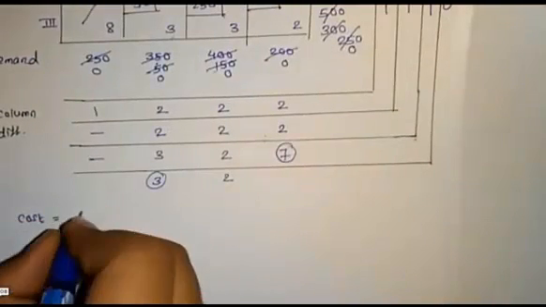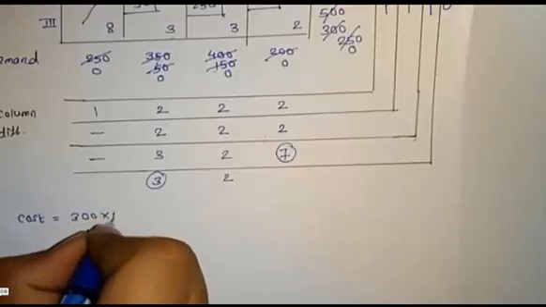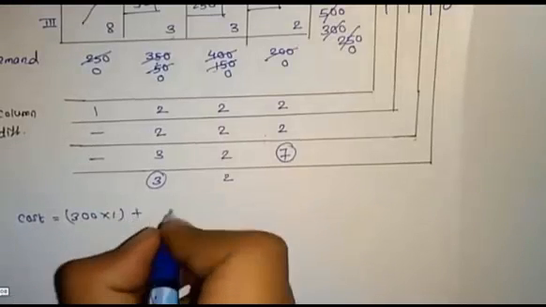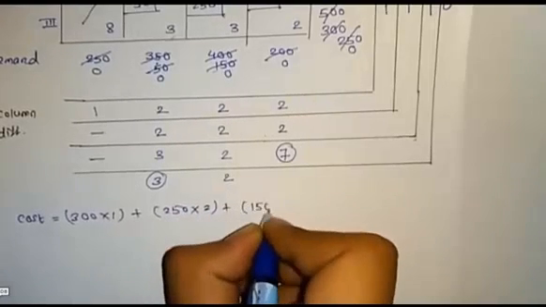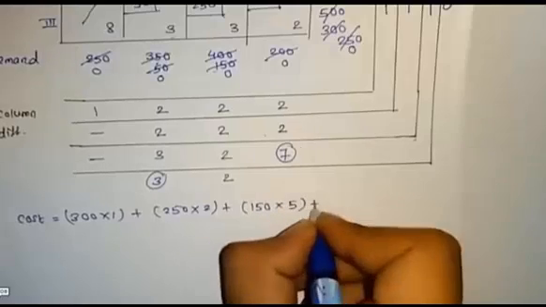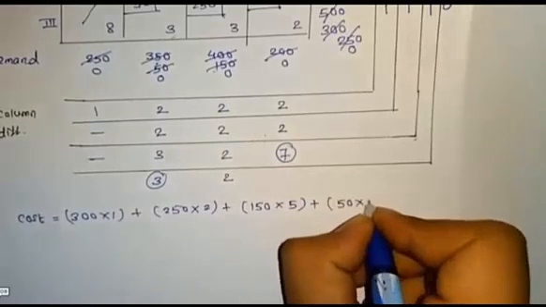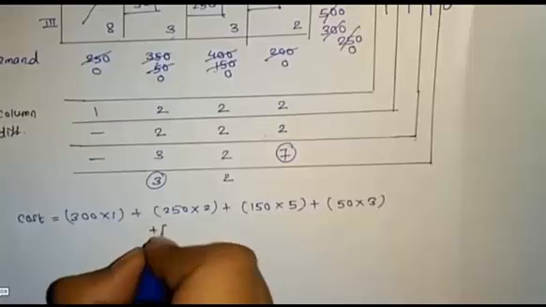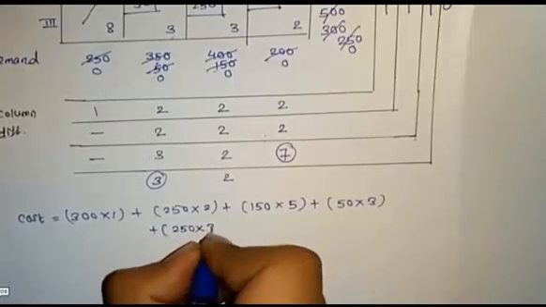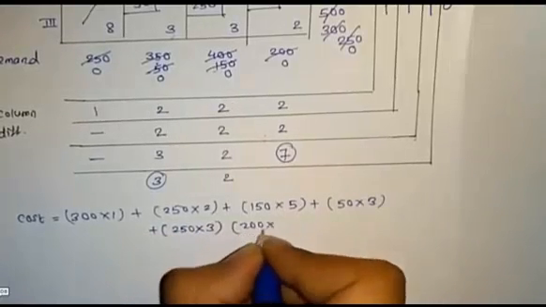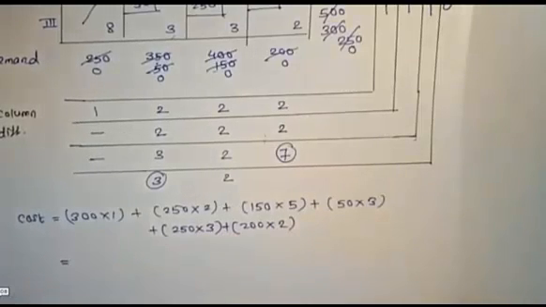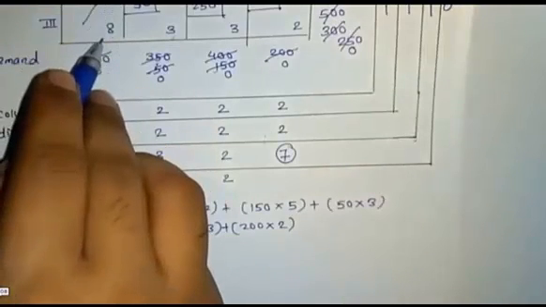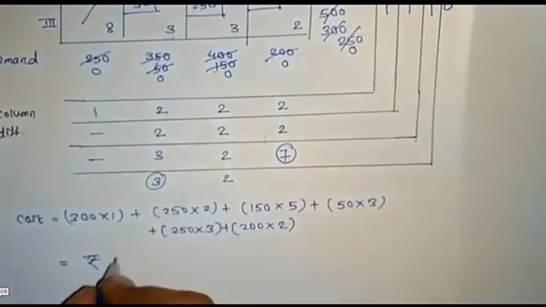Cost is 300 into 1 plus 250 into 2 plus 150 into 5 plus 50 into 3 plus 250 into 3 plus 200 into 2. So finally we get the total cost of the transportation problem as 2800.